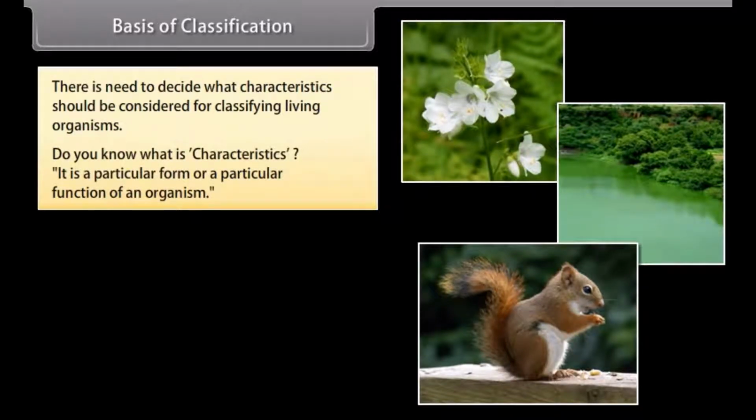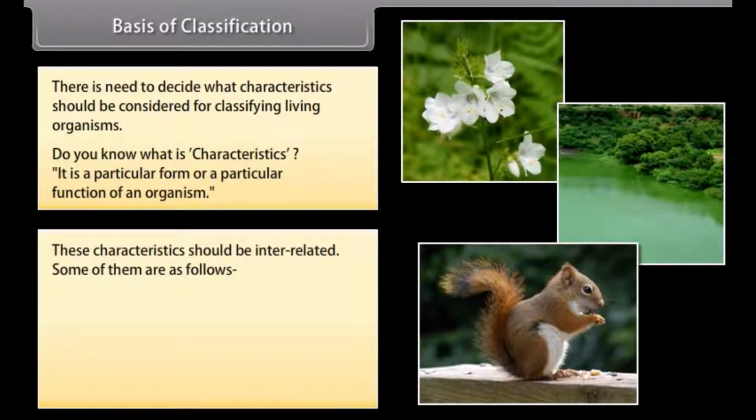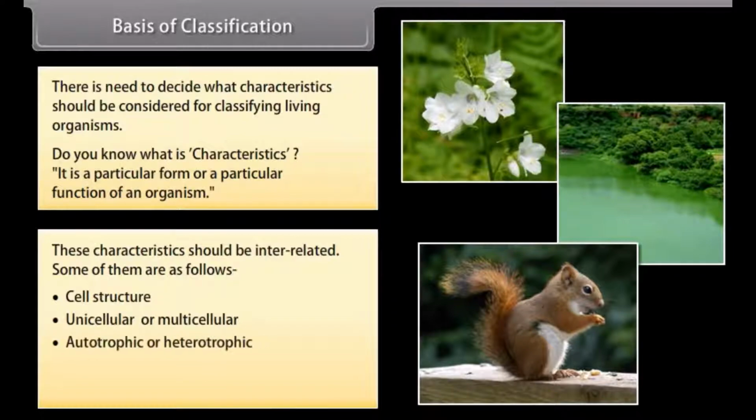I think it is a particular form or a particular function of an organism. These characteristics should be interrelated. Some of them are as follows: cell structure, unicellular or multicellular, autotrophic or heterotrophic, level of organization, and body design.